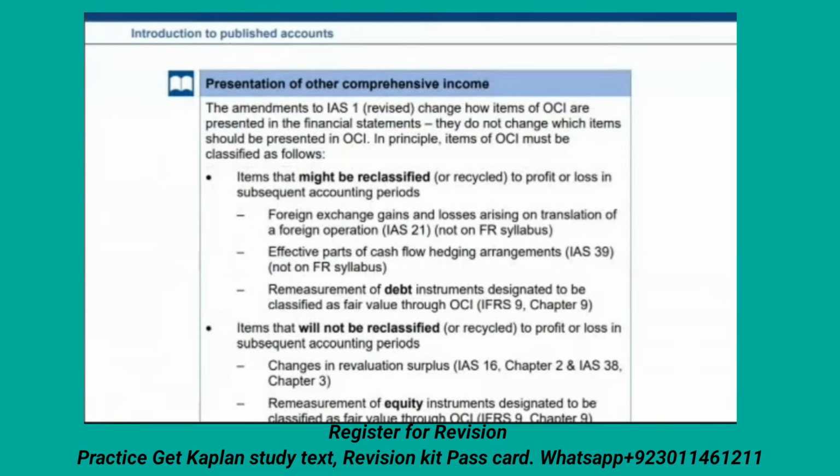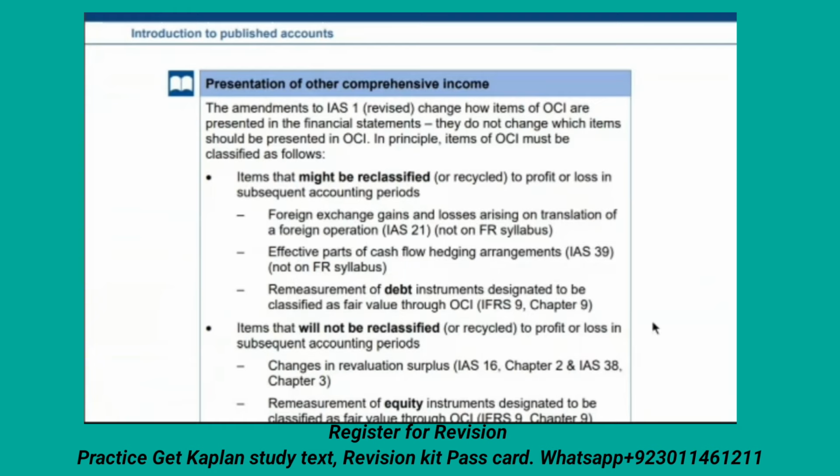The other one is the presentation of other comprehensive income. The amendment to IAS 1 revised changes in how OCI, other comprehensive income, is presented in financial statements. This is like IAS 21, foreign exchange, which is not for the FR syllabus. IAS 39 is also not for the FR syllabus.